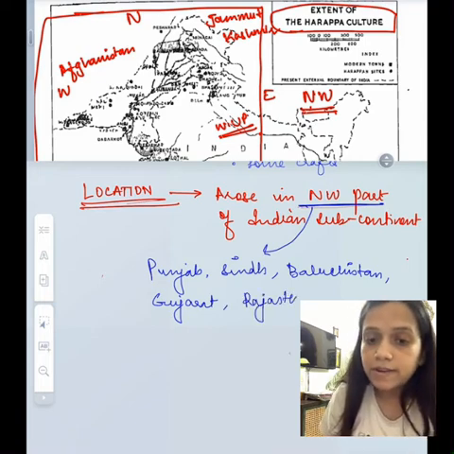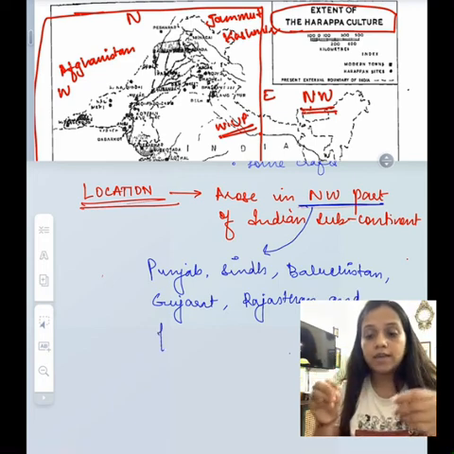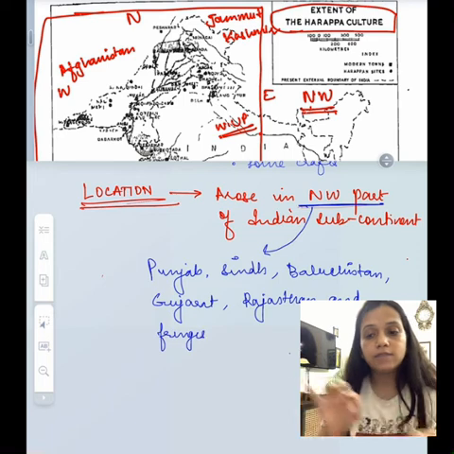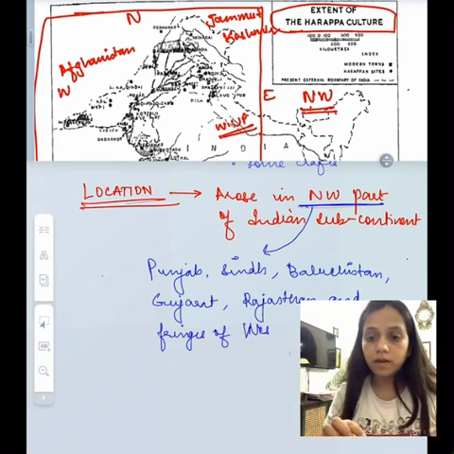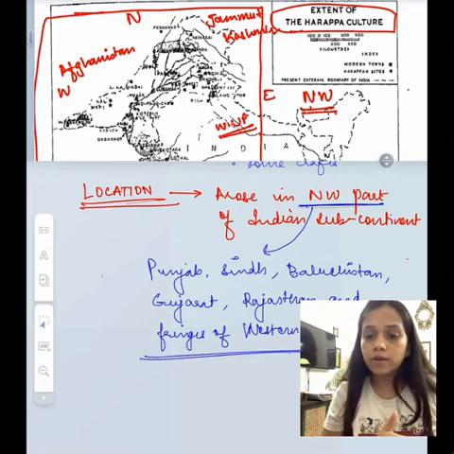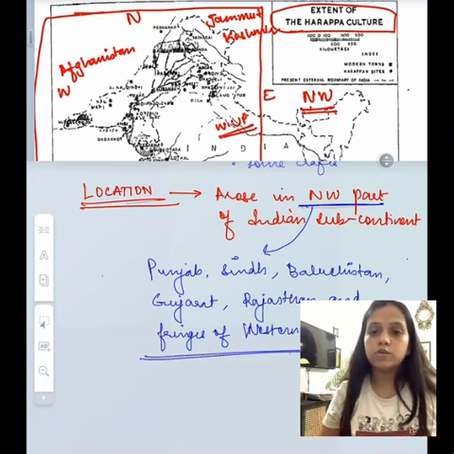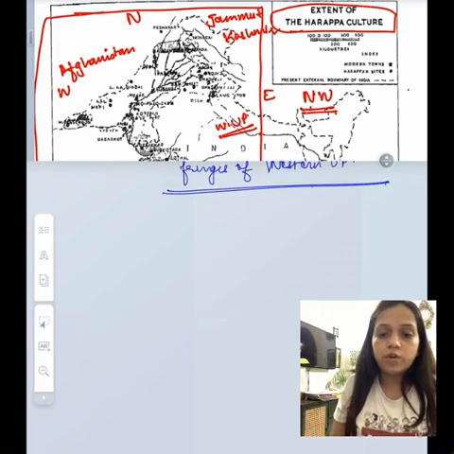Why Indus Valley Civilization? Because the entire civilization is located on the Indus River and its tributaries. So because it is located on the Indus and its tributaries, it is also called the Indus Valley Civilization, but we are referring to it as Harappan culture also.